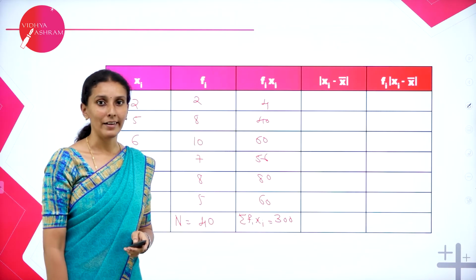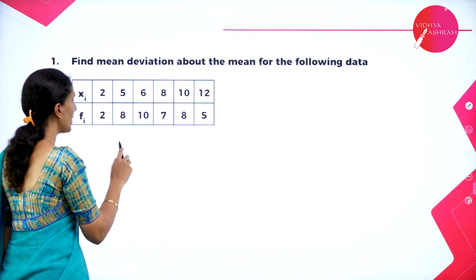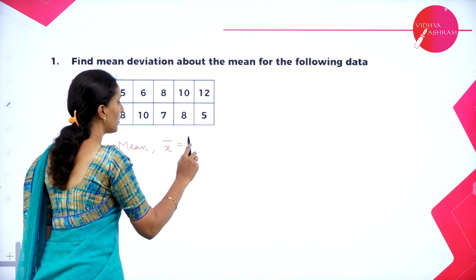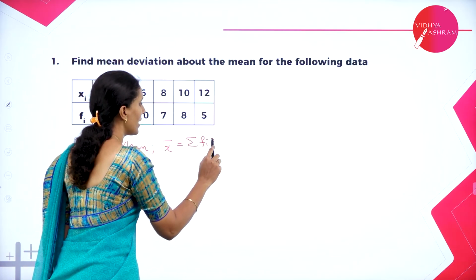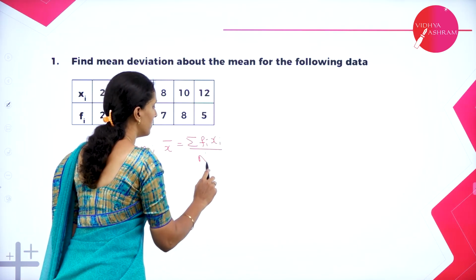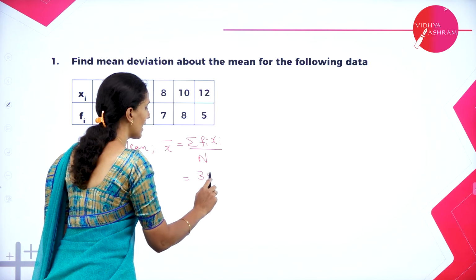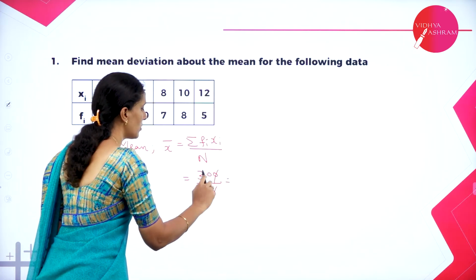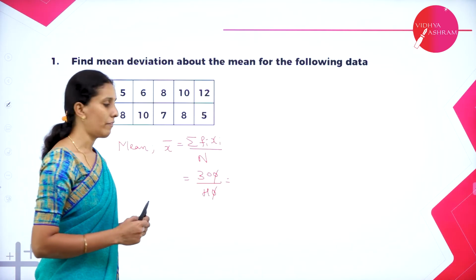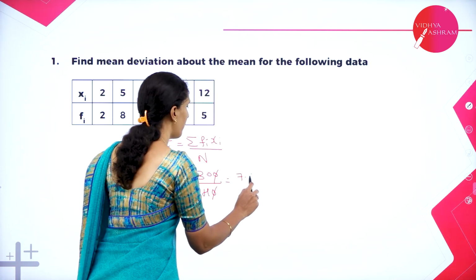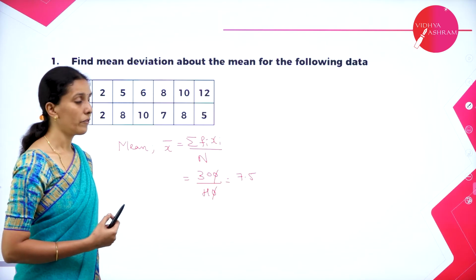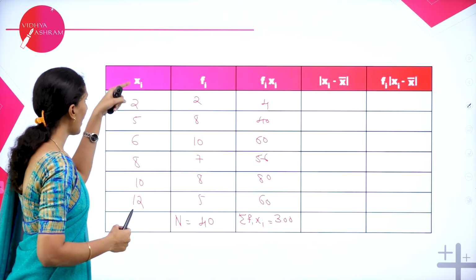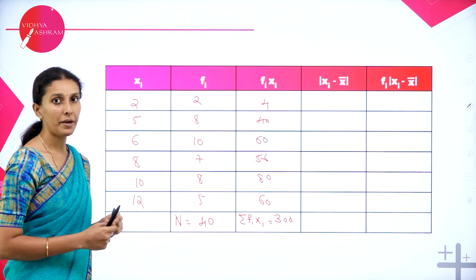Now let's calculate the mean. So therefore mean is given by x bar is equal to summation fi xi divided by n. We got it as 300 and summation fi we got as 40. So when you calculate it, you will get the value as 7.5. So what is the next step we have to do? After getting mean, we have to subtract each value from 7.5.